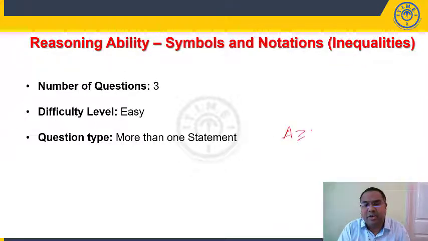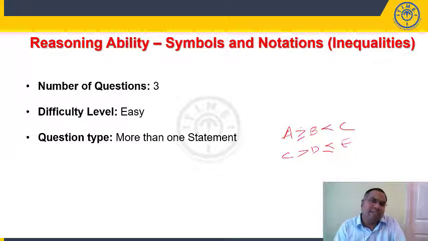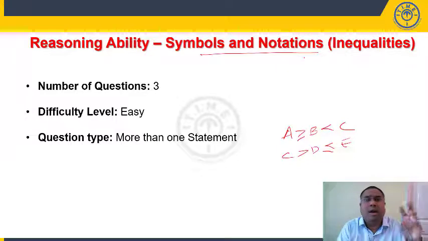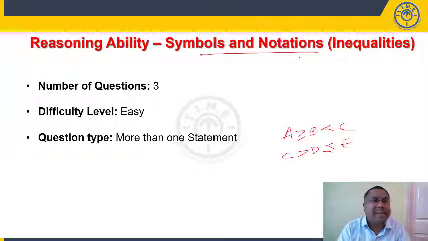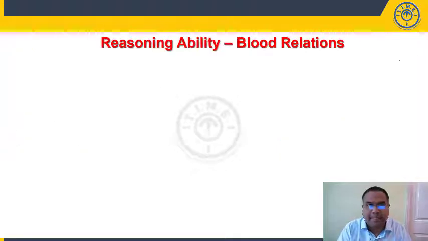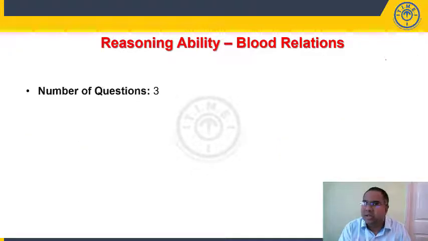A greater than or equal to B, B less than C. Then they give one more statement, C greater than D less than or equal to E. Like that we have 2 statements, more than one statement present. So I'm saying that these questions are easy and are of a standard pattern which was present in your previous IBPS and SBI exams.